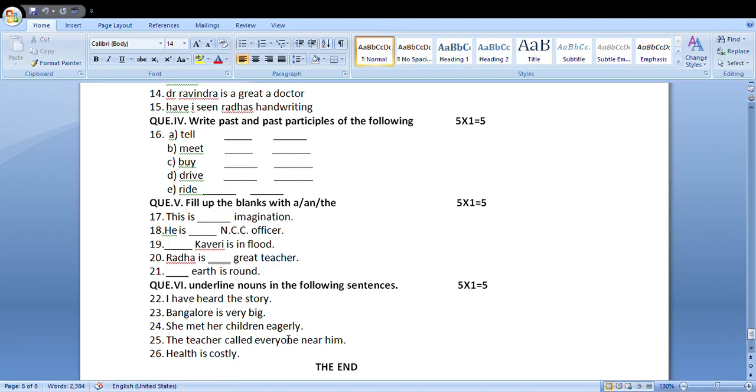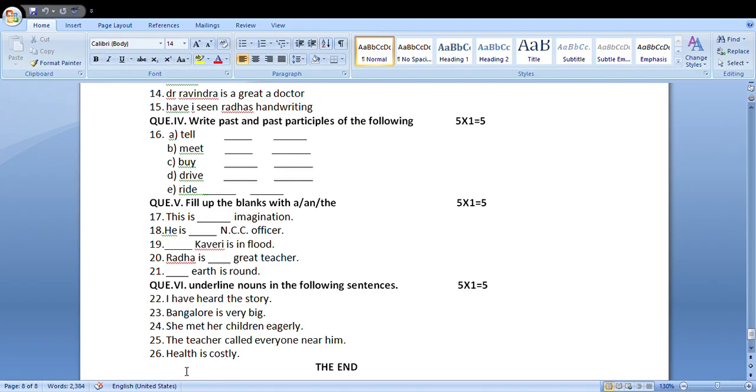Okay, so it is adverb, noun, pronoun, verb, pronoun. The, article, one type of adjective. Teacher, noun; called, verb; everyone, pronoun; near, preposition; him, pronoun.